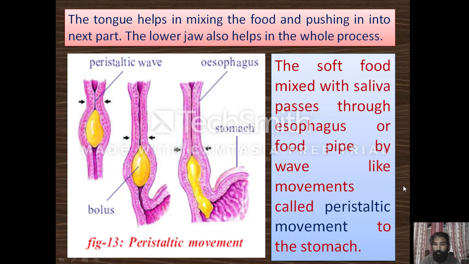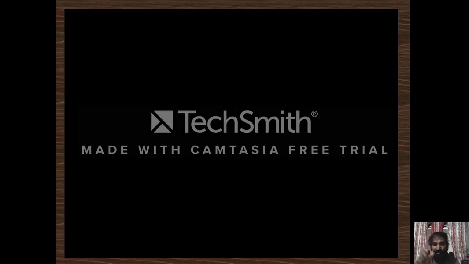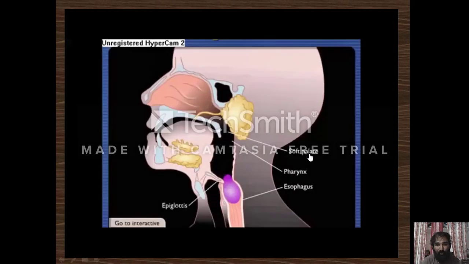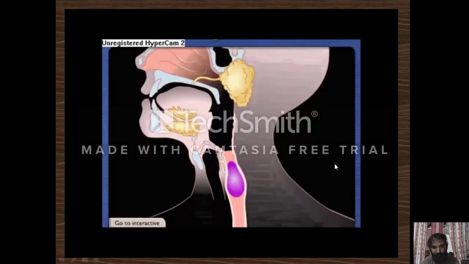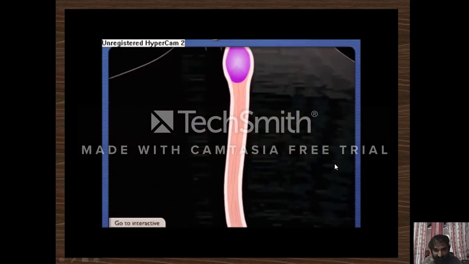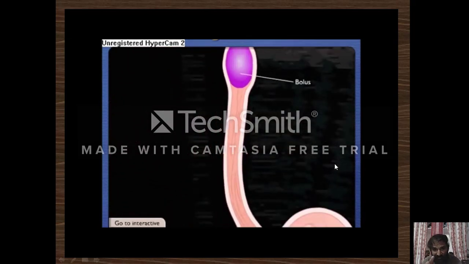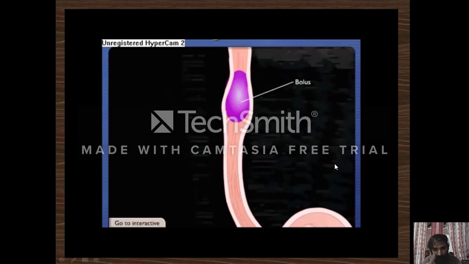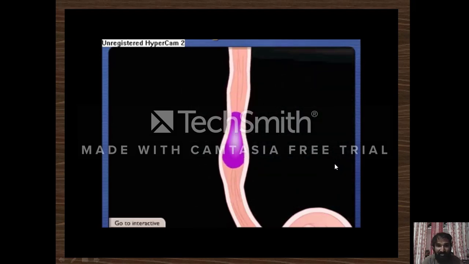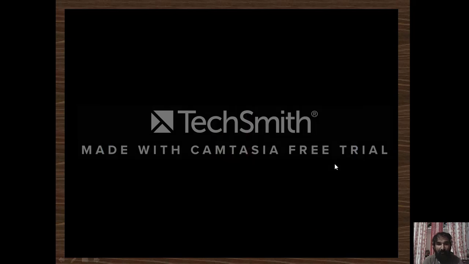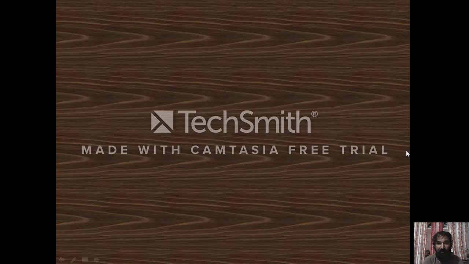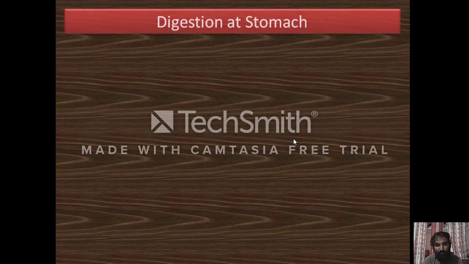This peristaltic movement is very essential, because the inner layer of the food pipe, or esophagus, is made up of a mucilage layer. Now you see this video. If food enters the esophagus, it shows a wave-like movement. The bolus shows the wave-like movement in the esophagus, and it is called peristaltic movement. After the peristaltic movement shown by the esophagus, the food enters the stomach.